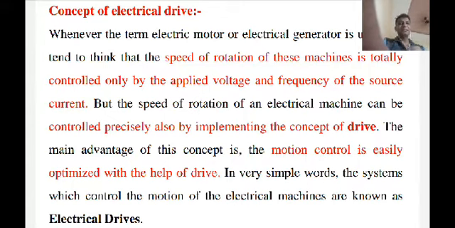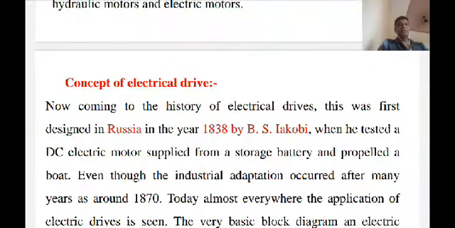So this is the concept of a drive. For general knowledge, if you look at the history of the electrical drive, the Russian scientist B.S. Jacobi developed the first model of an electrical drive in 1838. He tested a DC electric motor supplied from a storage battery and propelled a boat. Even though industrial adaptations occurred many years later, around 1870, today the application of electric drives is seen almost everywhere.